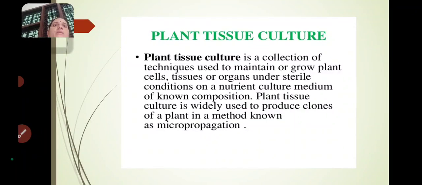In plant tissue culture, you grow the plant cells or tissues or organs, whatever you want, that particular cell, tissue or organ, under sterile conditions on a nutrient culture medium of known composition.